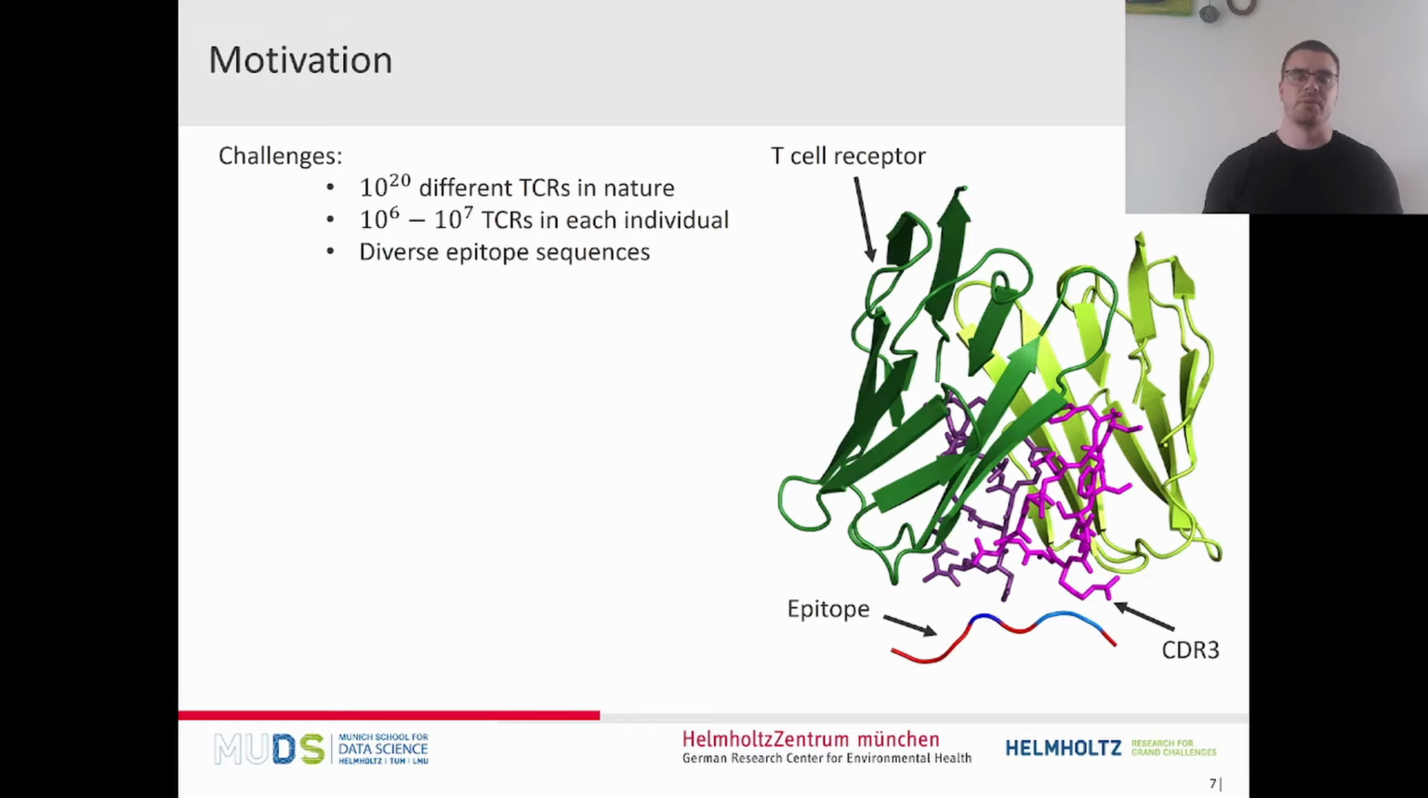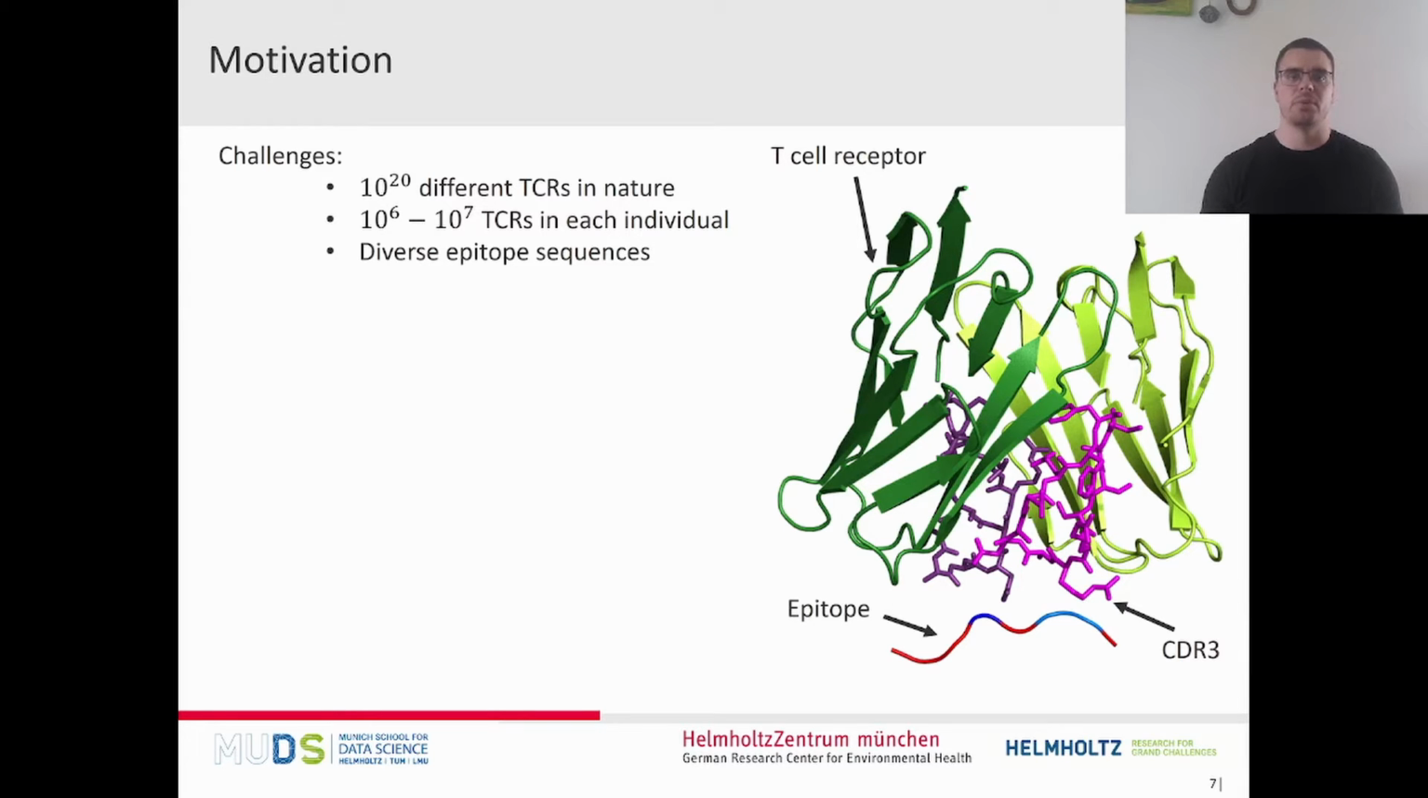Studying T-cell receptors is a challenging task because they have a quite diverse amino acid sequence. It has been estimated that 10 to the power of 20 different T-cell receptors exist in nature, and 10 to the power of 6 to 10 to the power of 7 different T-cell receptors exist at each time in each human individual. Further, the space of possible epitopes is also quite diverse.